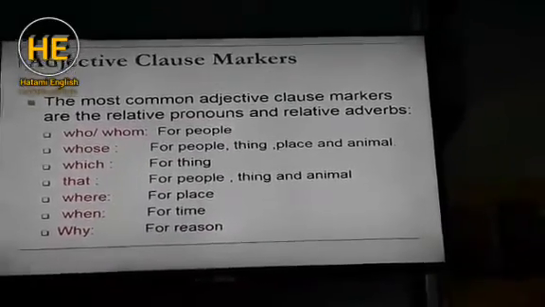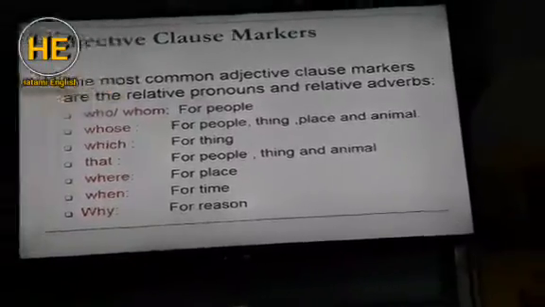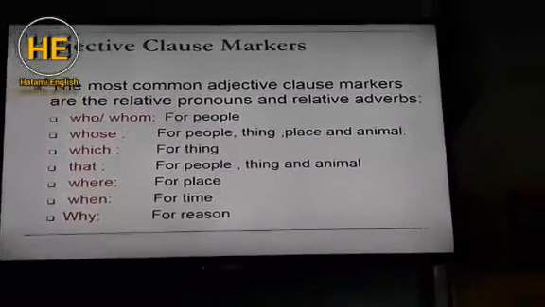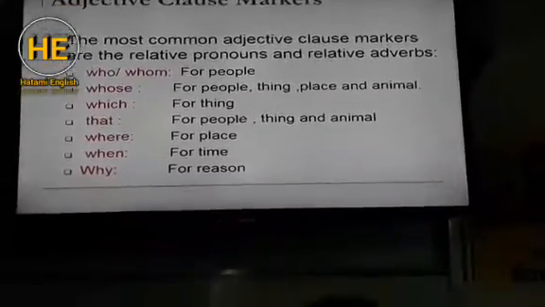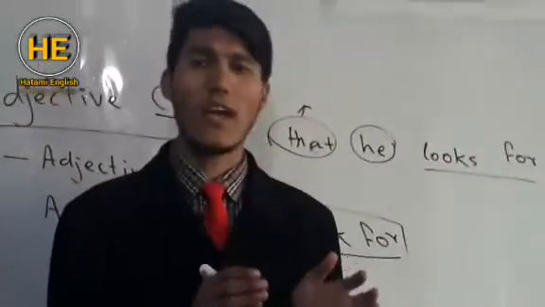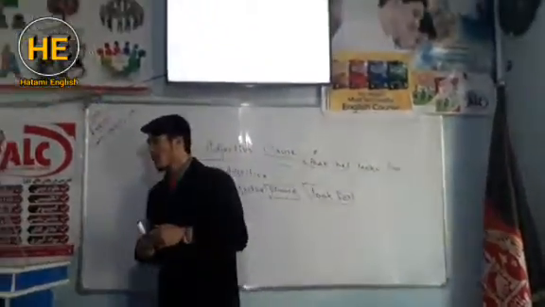So let's study the next lesson about adjective clause: adjective clause markers. What do adjective clause markers mean? It means how to recognize an adjective clause. Do you know the meaning of marker? It means pointer. How to understand that this clause is called an adjective clause, according to sight, according to appearance.